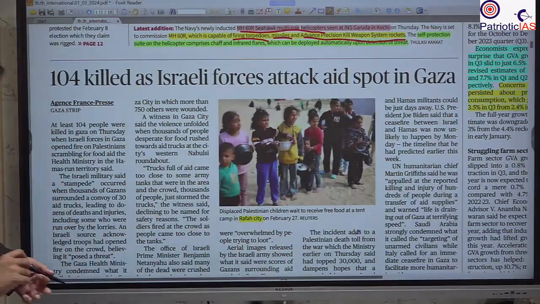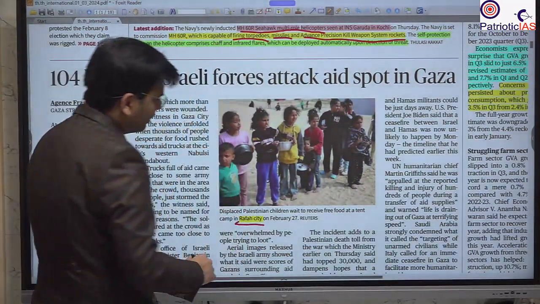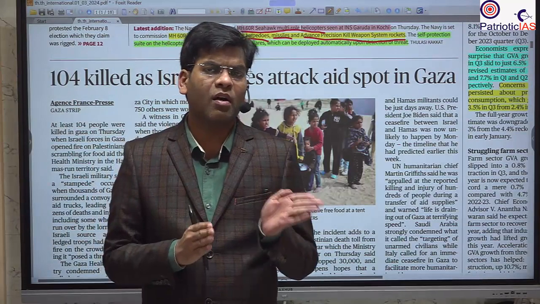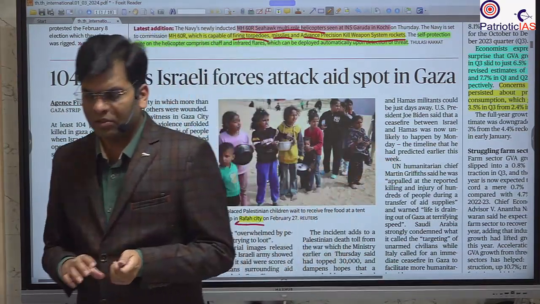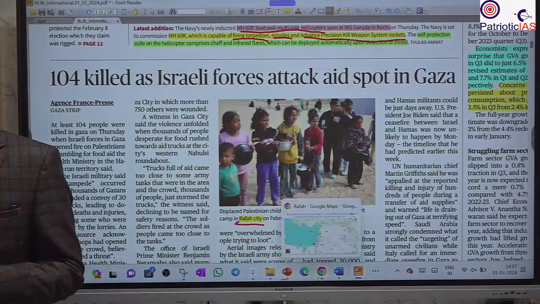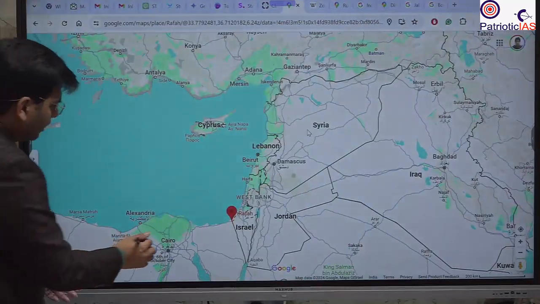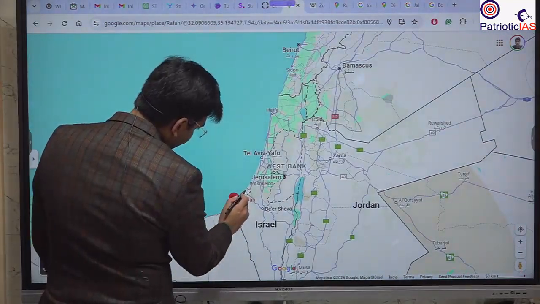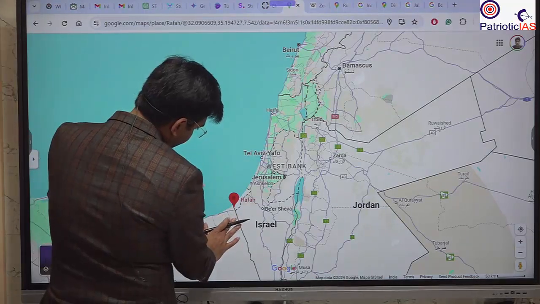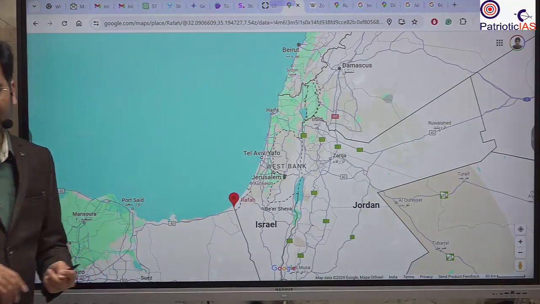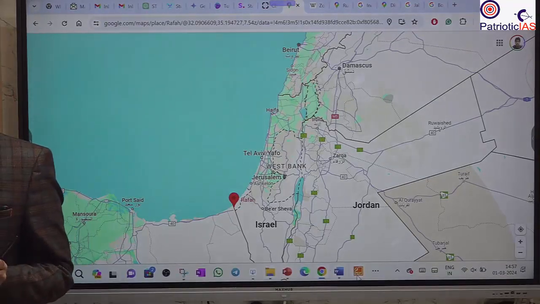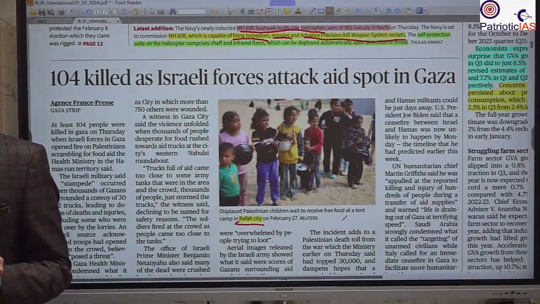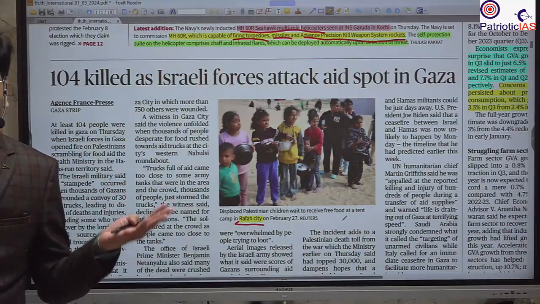Next important news that you should know is this Rafah city that is continuously in the news. This is in Palestine, the Gaza Strip, and it is at the border of Egypt and the Sinai Peninsula. So please, let's see this. This is Rafah, and this is the border of Israel with Egypt, and here is the Gaza Strip. So this is on the border area, and there has been a refugee camp, and this refugee camp is facing acute poverty and need for food and other things. Okay.